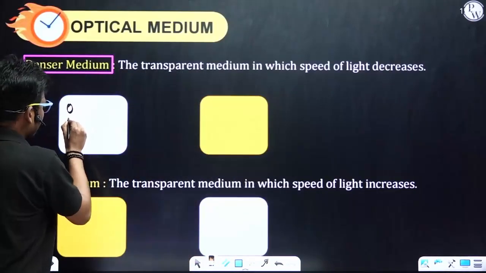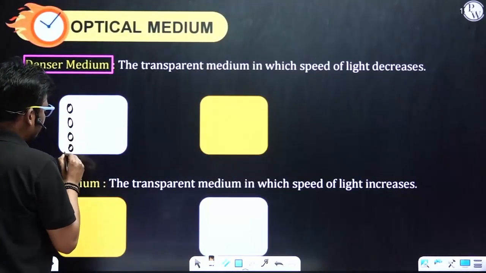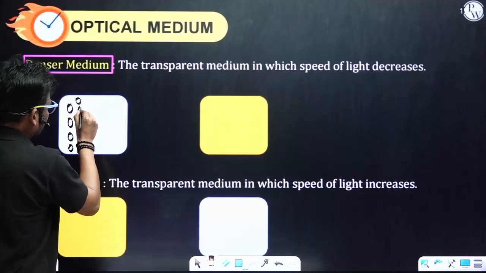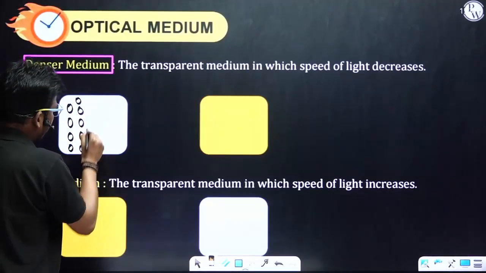So this is a molecular model based explanation.